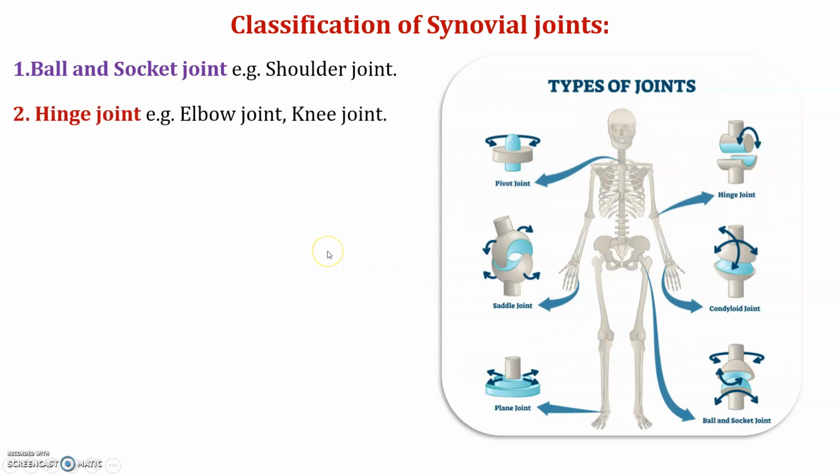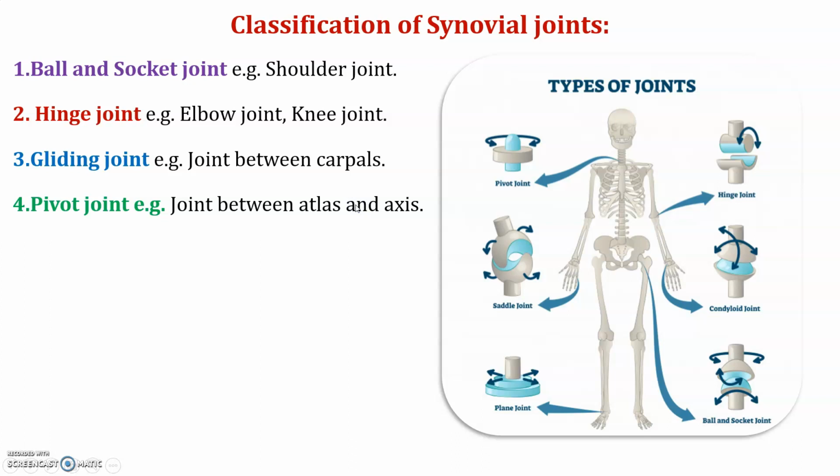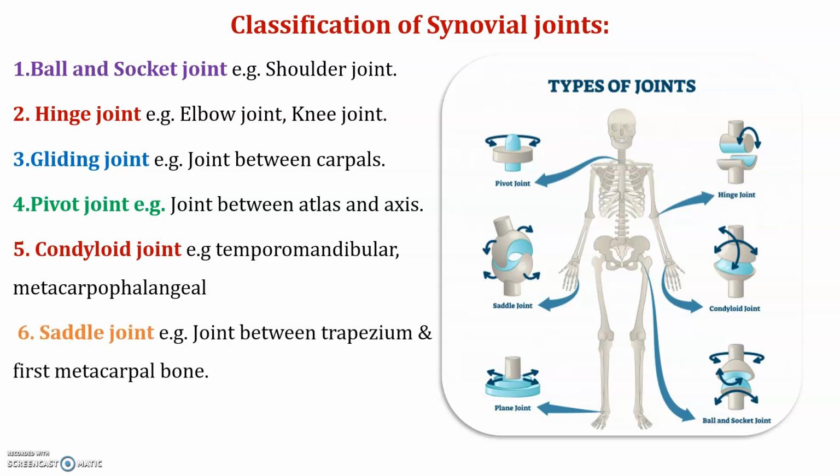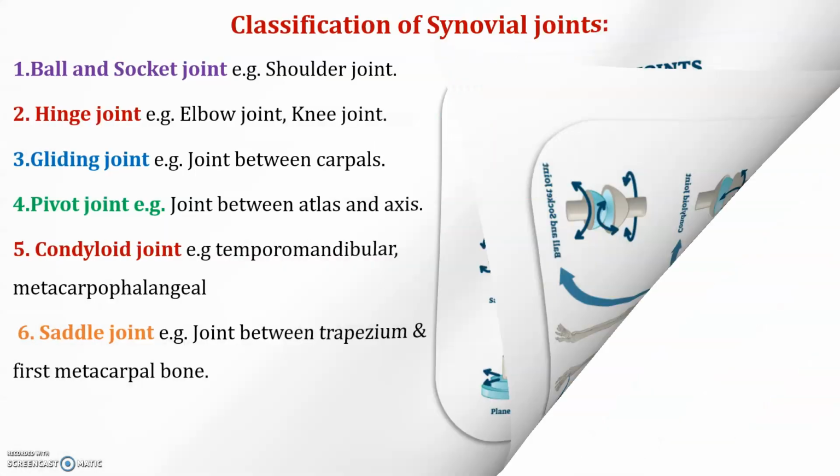Hinge joint, example is elbow joint and knee joint. Gliding joints, example between the carpals. Pivot joints, example between the atlas and axis. Condyle joints, the joint between the mandible and temporal bone, and joint between the metacarpal and phalanges. Sixth one is saddle joints. These are the different joints along with their types.